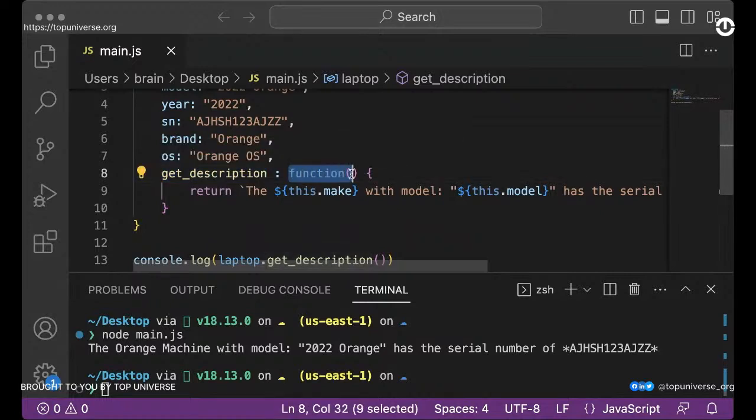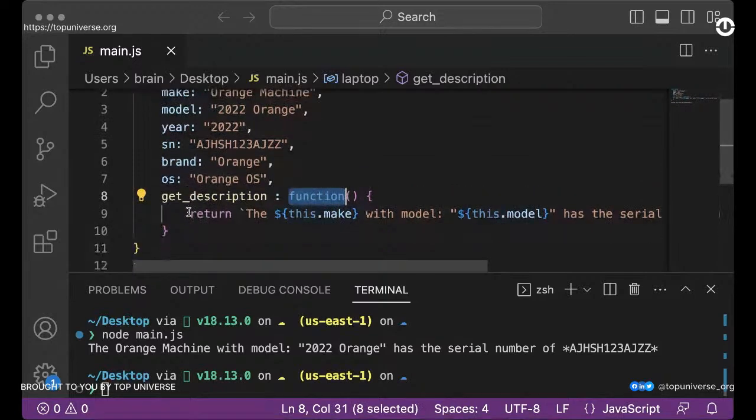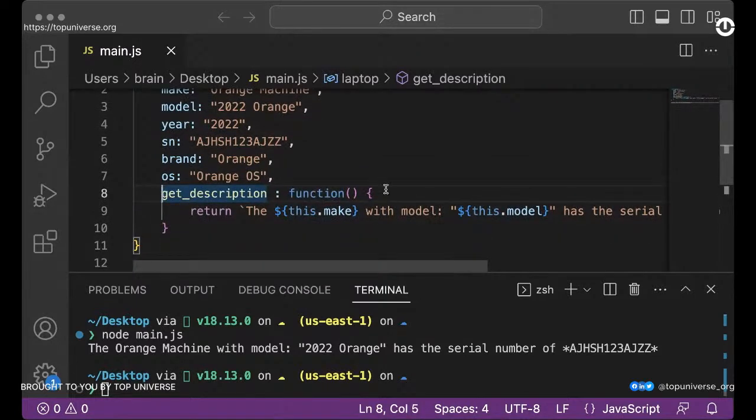Of course, it's obvious here that this is a function. That is why we have function, and a function is basically a block of code that is meant to do something specific. That's how we see it. It's a block of code that has a unit of computation. So the idea is when you run this function, this is what we expect to have. In our own case, when we run this function, we're expected to have the description, which we have returned.